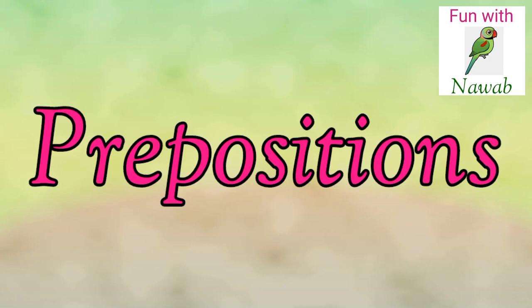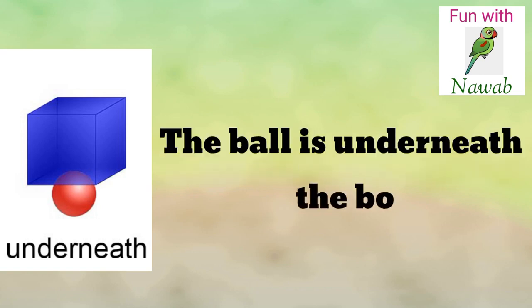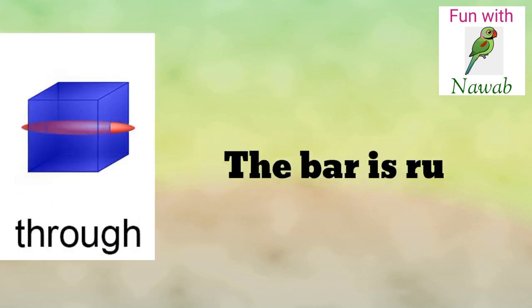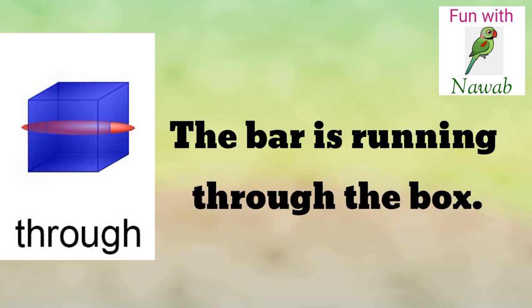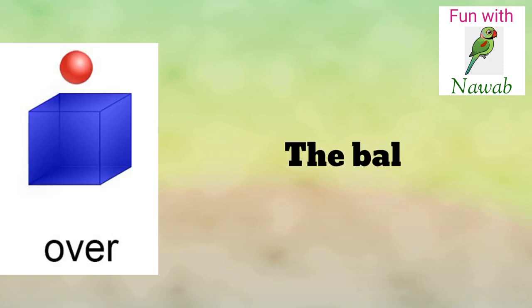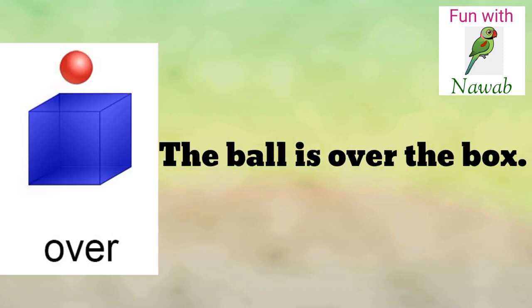Prepositions. Underneath. The ball is underneath the box. Through. The bar is running through the box. Over. The ball is over the box.